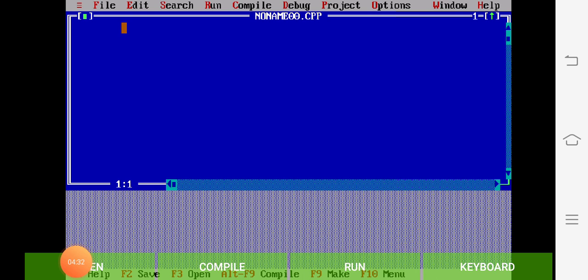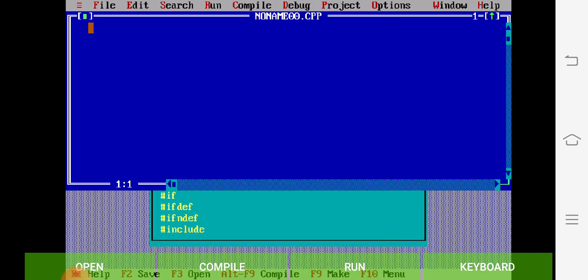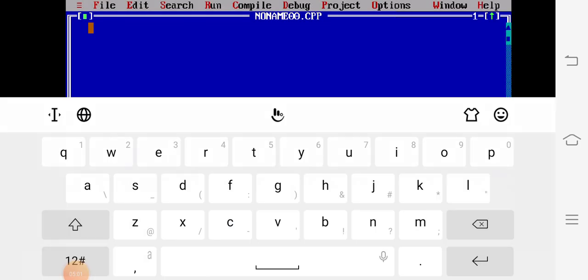See here, this is the main window of C++ programming. Here first we can write our basic header file. See there, one orange box is there, the cursor. Wherever you want to type, you put it there and click on it. After this you have to type your code. For this you have to use the keyboard.